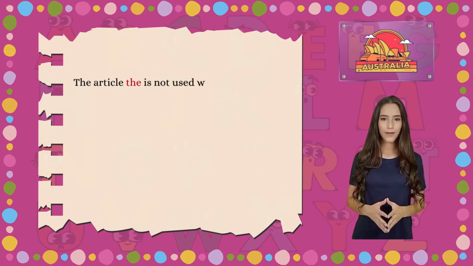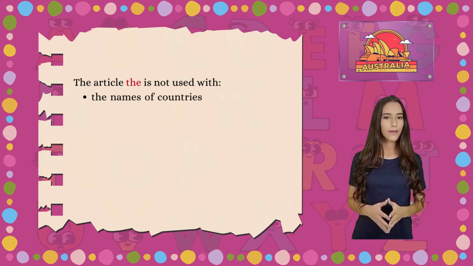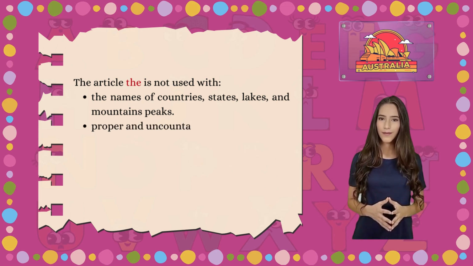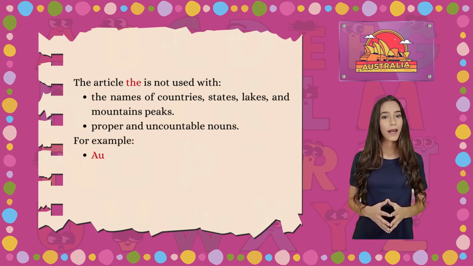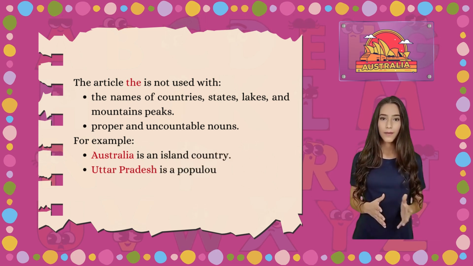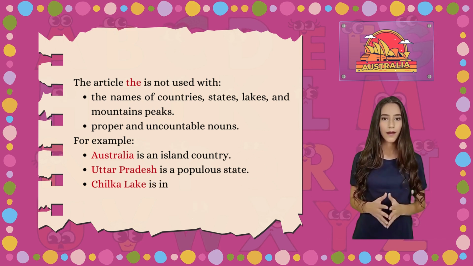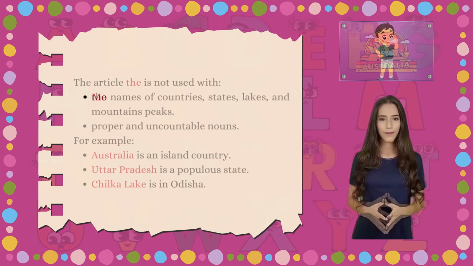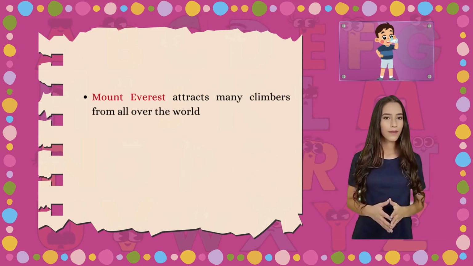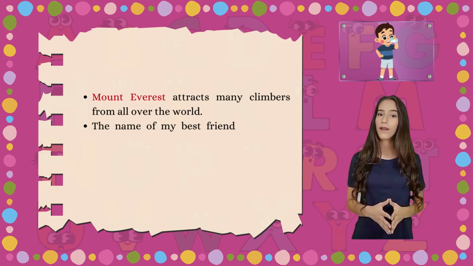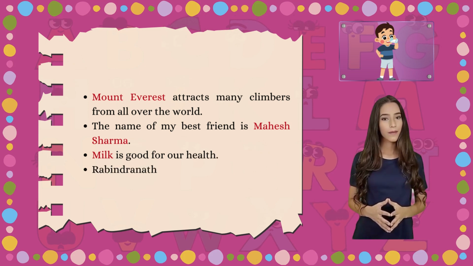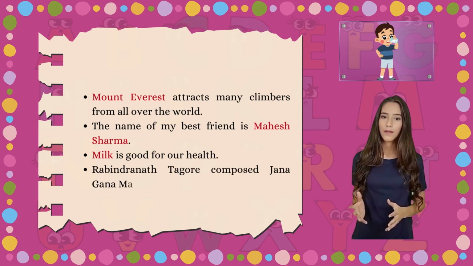The article is not used with the names of countries, states, lakes, and mountain peaks, proper and uncountable nouns. For example, Australia is an island country. Uttar Pradesh is a populous state. Chilka Lake is in Odisha. Mount Everest attracts many climbers from all over the world. The name of my best friend is Mahesh Sharma. Milk is good for our health. Rabindranath Tagore composed Jana Gana Mana.